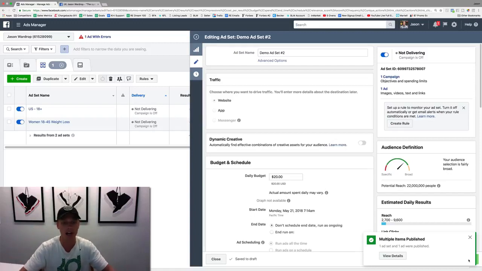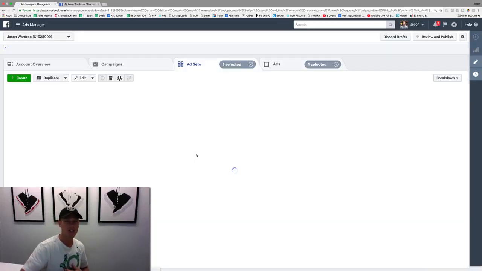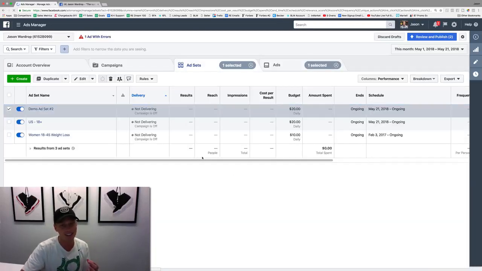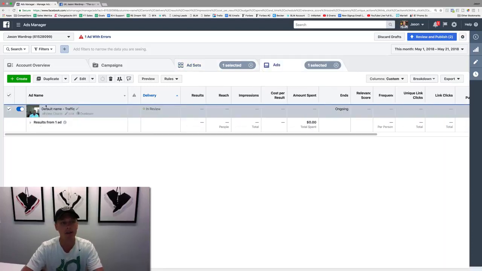It's completely from scratch. Okay, so now what I want to do is refresh, guys. The new Facebook Ads Manager, sometimes I don't love it. It's kind of a pain in the butt. So I refreshed it because it wasn't popping up automatically like it used to, which I loved. Now they've kind of compiled the Power Editor with the new Facebook Ads Manager, not my favorite. So we click on right here, and then we just go over here and hit edit.